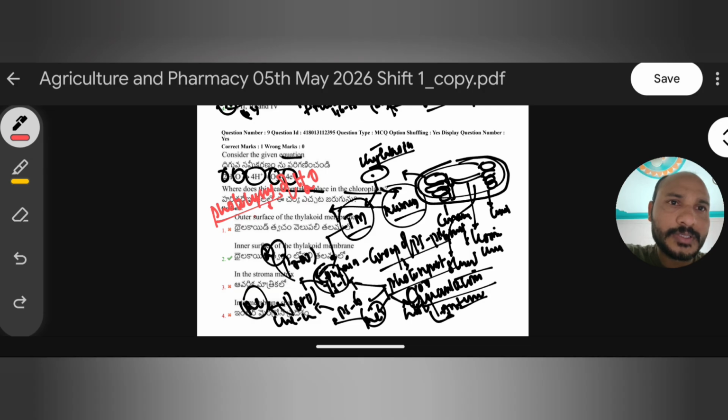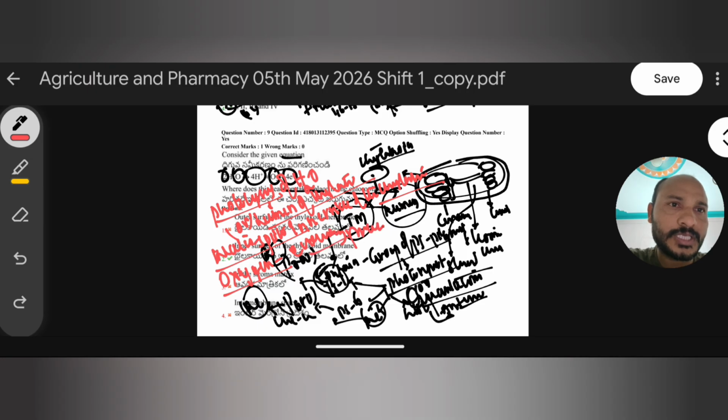Very important: the lumen of the thylakoid, or the inner side of the thylakoid, is where this photolysis process occurs. Photolysis also has various names, like water splitting complex, or we can also use oxygen evolving complex. Why? Because in this process oxygen is evolved.